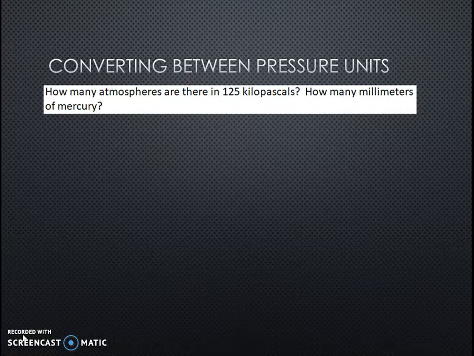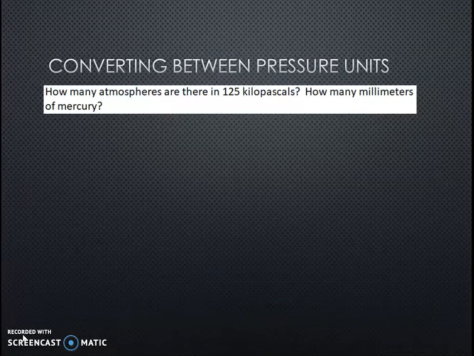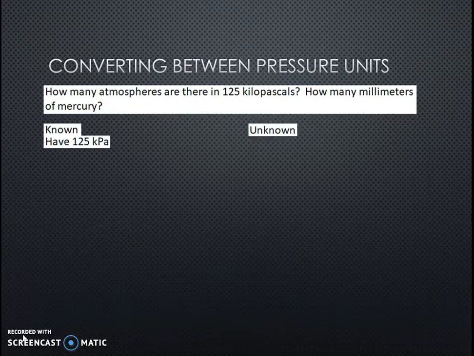So here's one of these conversions between different pressure units. So let's say we have 125 kilopascals of pressure. How many atmospheres is that? Also, how many millimeters of mercury? Again, since I had those different equivalencies between those different pressures, then I can use those as conversion factors. So we'll list out what we know and what we don't know. We do know that we have 125 kilopascals of pressure, but we don't know how many atmospheres that is and how many millimeters of mercury that is.